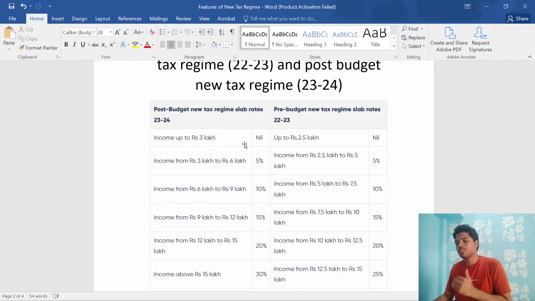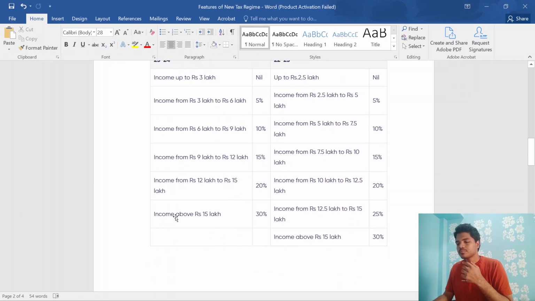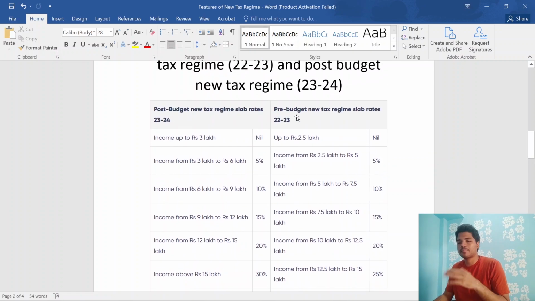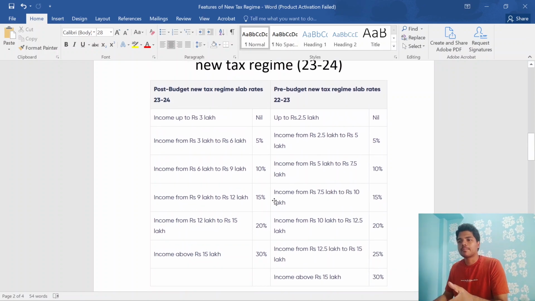So at every section, they have added an extra 50,000 as relaxation. Cumulatively, you will see that up to 3 lakhs it's 50,000. From 3 to 6 lakhs it's an extra 1 lakh, 6 to 9 lakhs it's 1.5 lakhs, 9 to 12 it's 2 lakhs, and 12 to 15 it's 2.5 lakhs, and above 15 lakhs it is the same across both the pre-budget and post-budget new tax regime. So this is a welcome measure of relaxing the tax slabs.